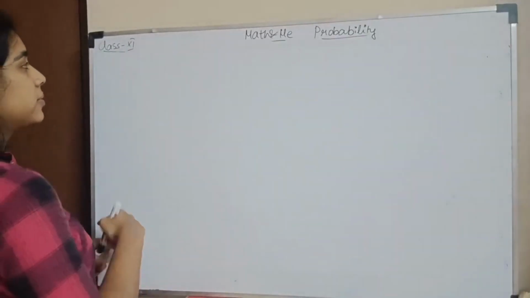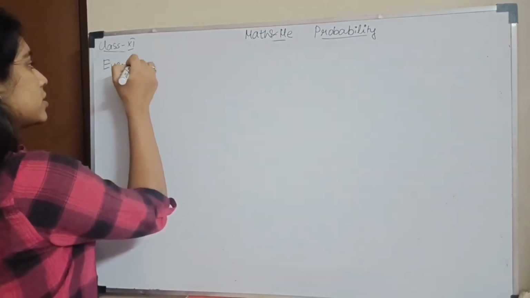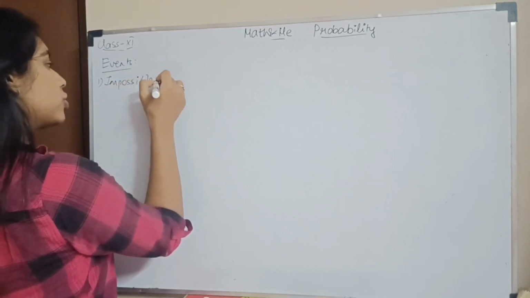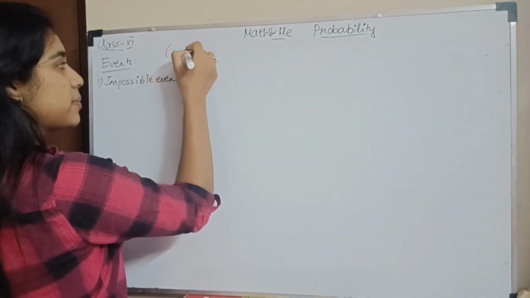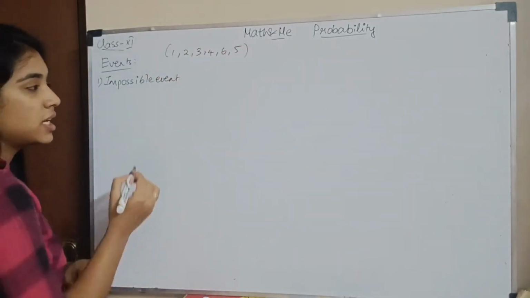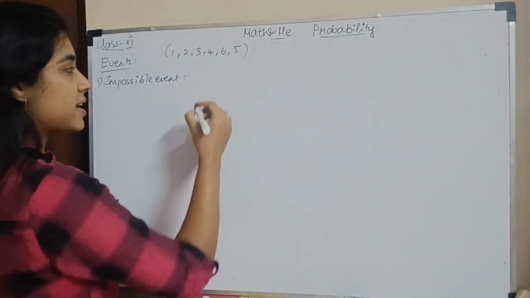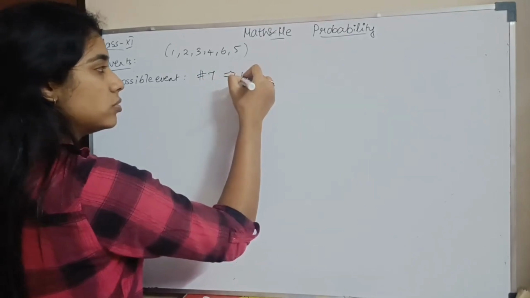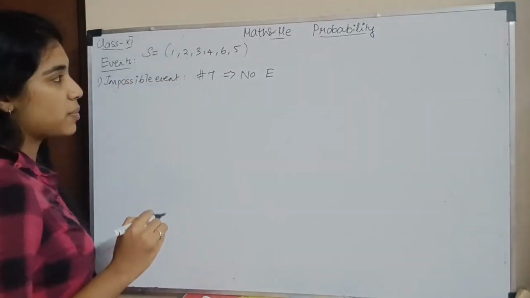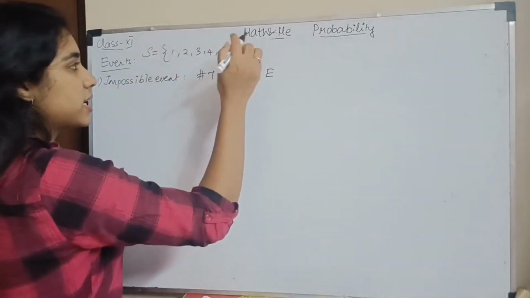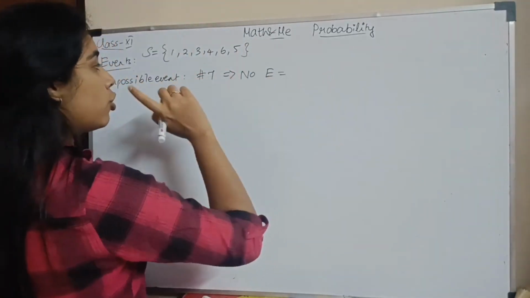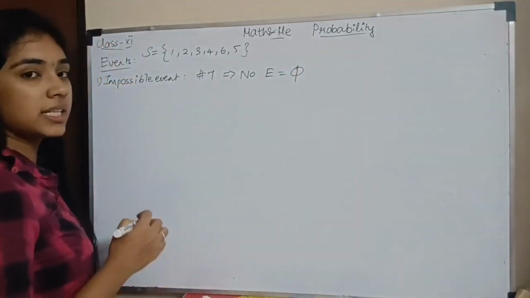So moving on to the next topic, we have events. So first is an impossible event. What does impossible event mean? Suppose you throw a die. What is your sample space? 1, 2, 3, 4, 5 and 6. Okay, so this is your sample space. Your impossible event is to get the number 7. Can you get the number 7? No. So your event, which is represented by E, and the sample space is represented by S within curly brackets. Correct? If you have no element, an impossible event, we define it by the null set, which you learnt in your set theory chapter.